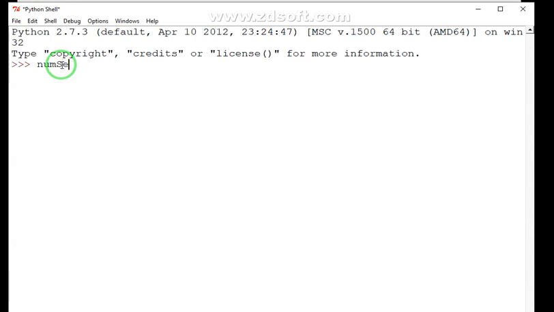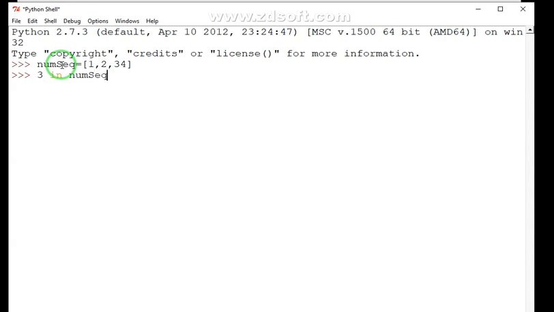Num sequence is equal to, let's say the values are 1 2 3, separated by comma, 3 4, and then what I want to test here, let's say 3 in num underscore sequence.